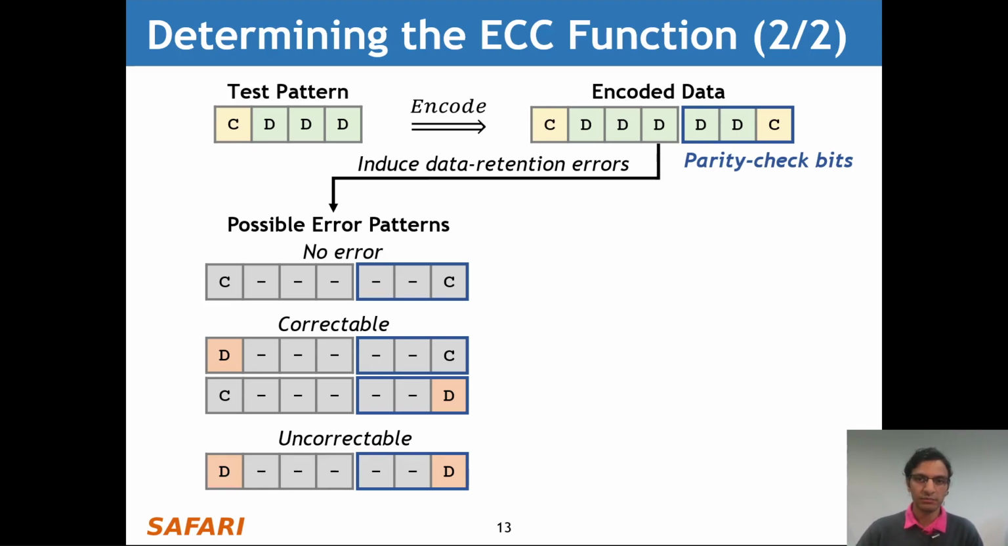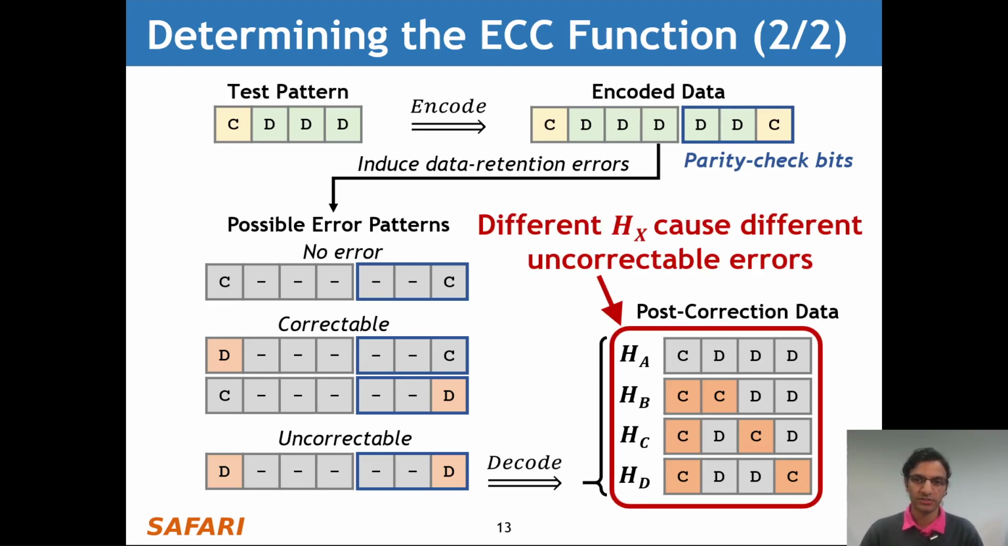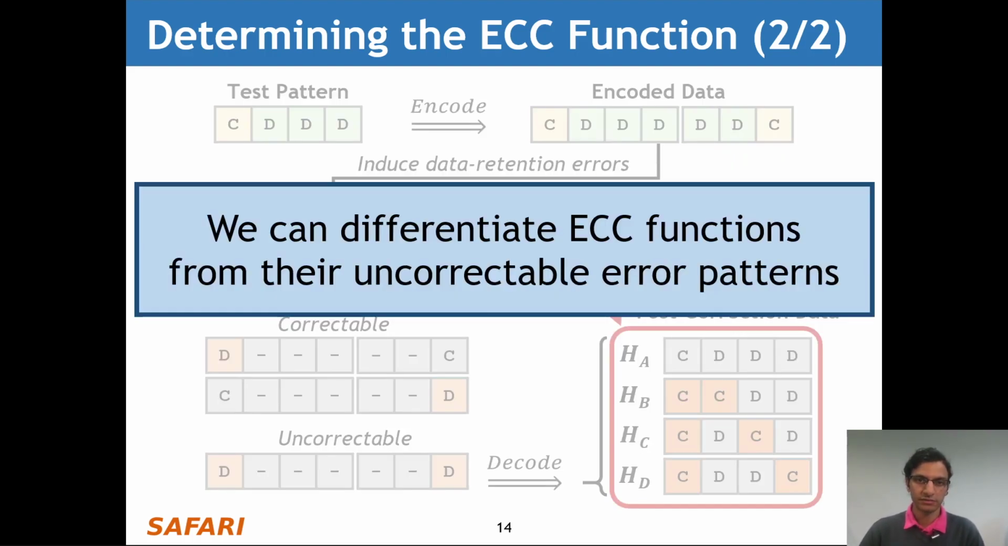In this case, depending on the particular ECC function that on-die ECC uses, the ECC decoder might result in any of 4 possible different data patterns. And this means that different H matrices cause different uncorrectable error patterns. And we can differentiate different ECC functions based on their uncorrectable error patterns.